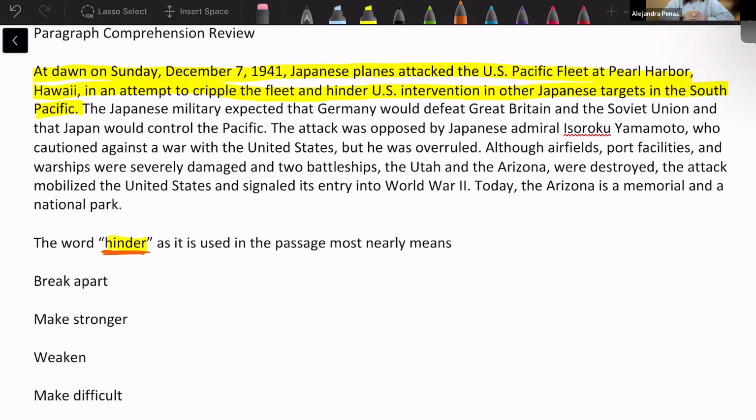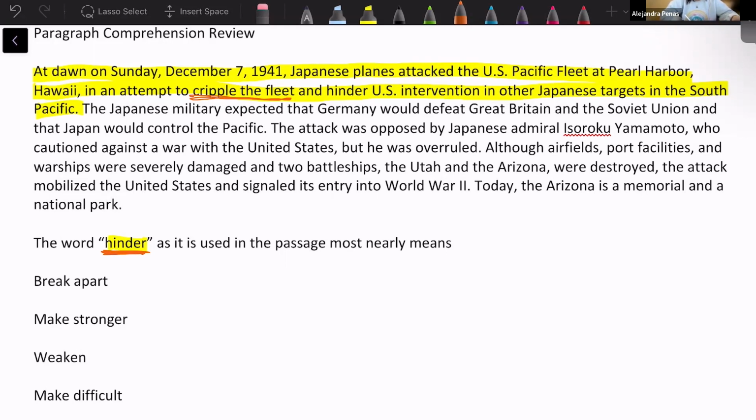Okay, so they mentioned that they wanted to cripple the fleet. Cripple means you kind of like hit someone and make them injured so they're a little bit weaker. And hinder US intervention in other Japanese targets. So we're not trying to weaken the intervention.